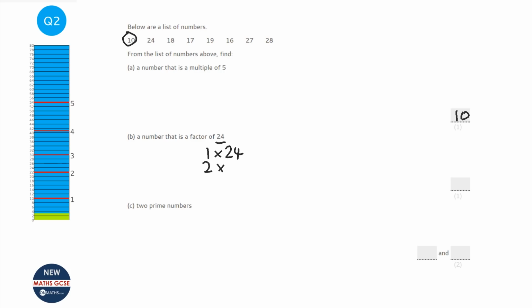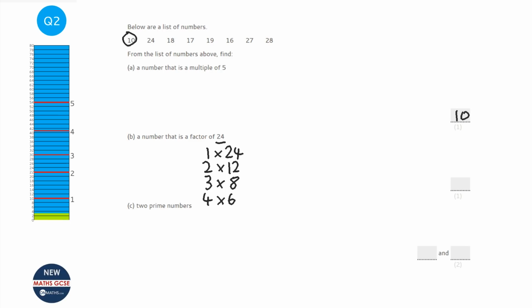Then you go 2 times 12, 3 times 8, 4 times, and you think how many 4s? 6. 5 times, well, that doesn't work. 6 times we've already got. So those 8 numbers are the factors of 24.